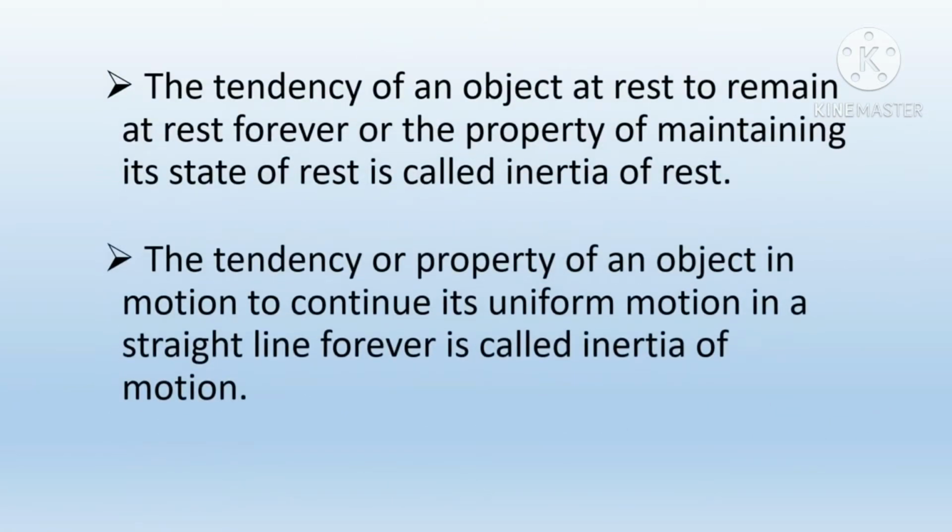The tendency of an object at rest to remain at rest forever, or the property of maintaining its state of rest, is called inertia of rest. And the tendency or property of an object in motion to continue its uniform motion in a straight line forever is called inertia of motion.